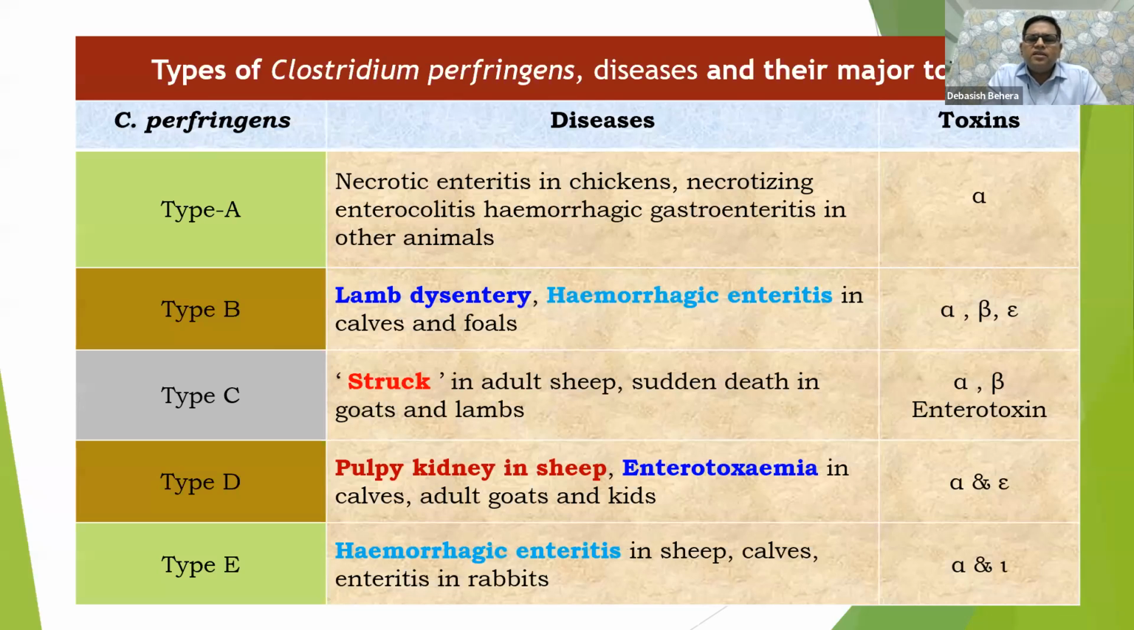Then comes type D. This is very interesting. Enterotoxaemia, in one sense, we call it by type D. Whenever we are discussing enterotoxaemia in sheep and goat, the one thing that mostly comes to our mind is type D, and another condition that comes to mind is pulpy kidney disease. But as a whole, enterotoxaemia is a generalized term. It is not due only to this particular organism, type D. It can be due to some other organism or different types of Clostridium perfringens. That is just what I wanted to say in this presentation.